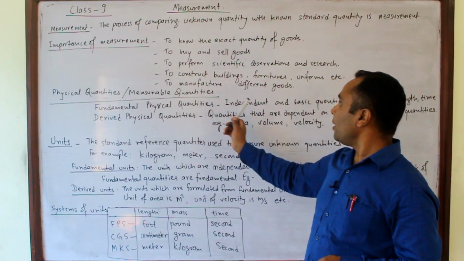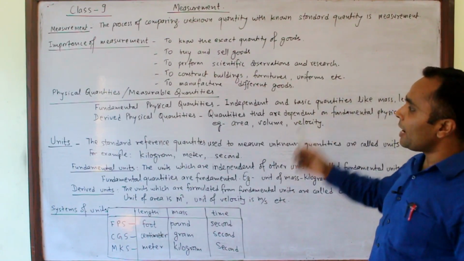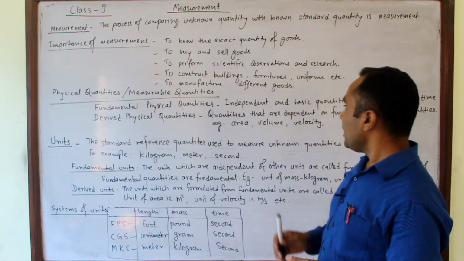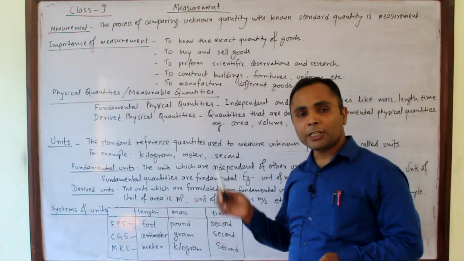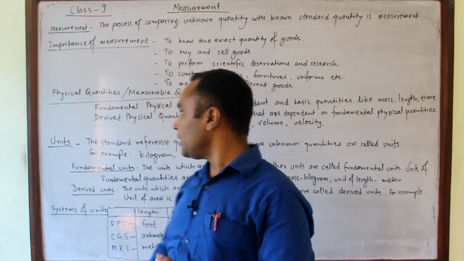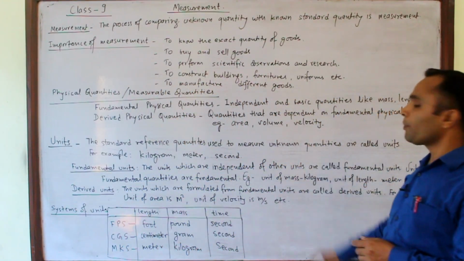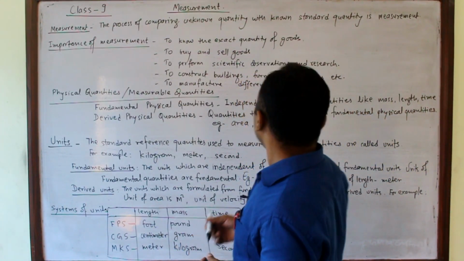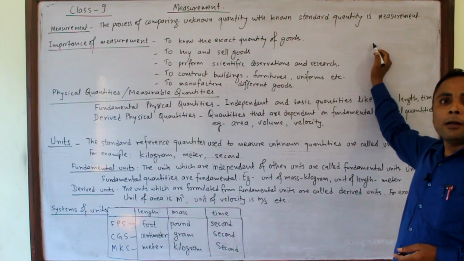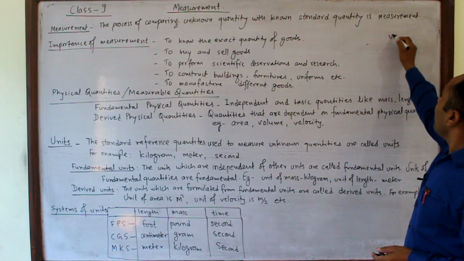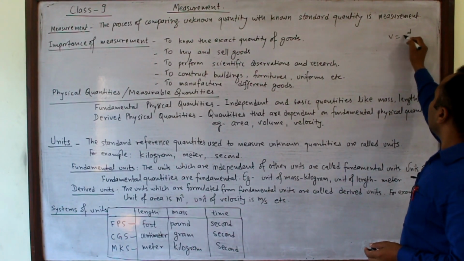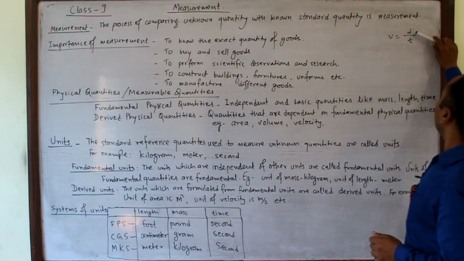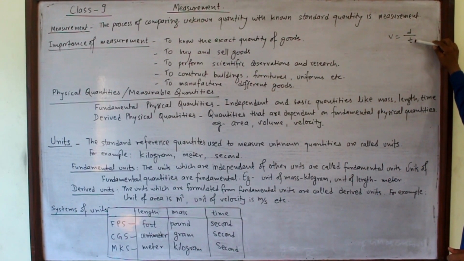Therefore, mass, length, time, these are fundamental. These don't depend upon other quantities. But area, volume, velocity, these are derived physical quantities. You know what is velocity? Velocity is the rate of change of distance, velocity equal to distance upon time. Now we can say velocity is the rate of covering distance per unit time.